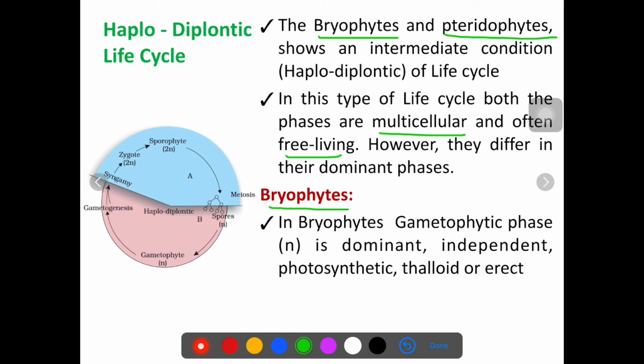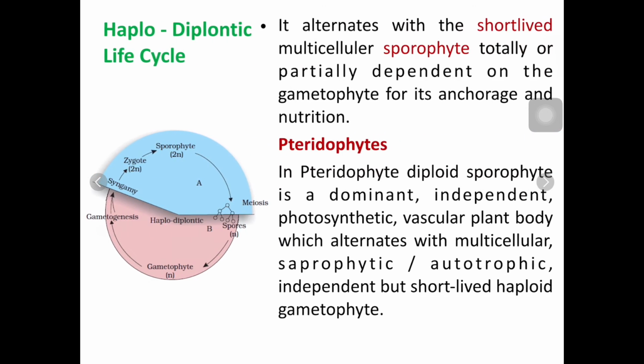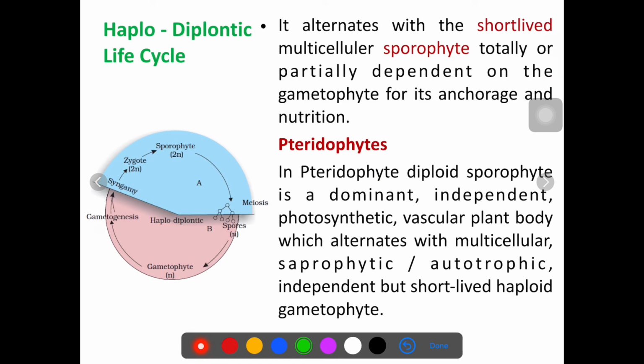In bryophytes, like algae, the main phase is the gametophytic phase, which is dominant, independent, photosynthetic, and thalloid or erect. Over this dominant gametophytic phase, a short-lived multicellular phase occurs, called the sporophytic phase.